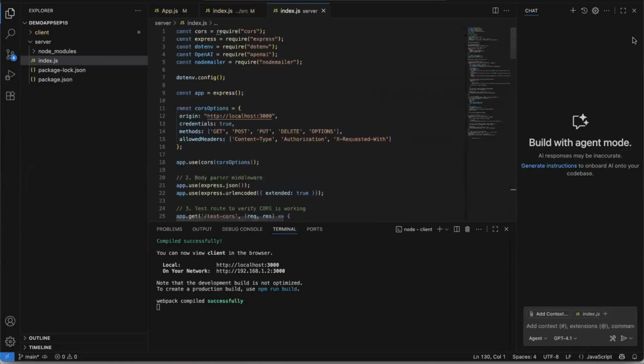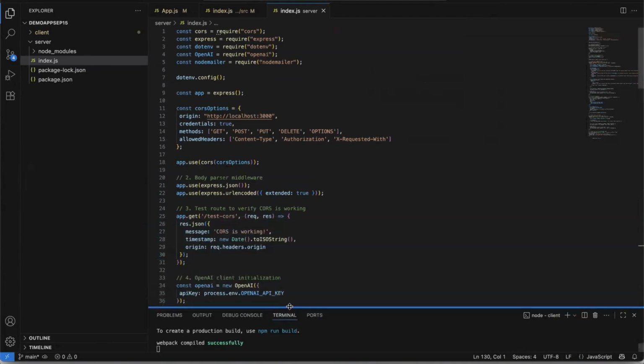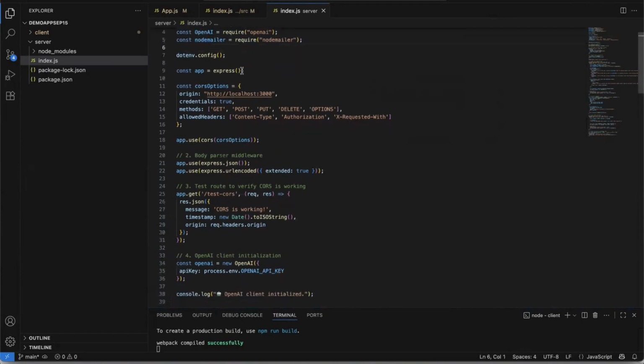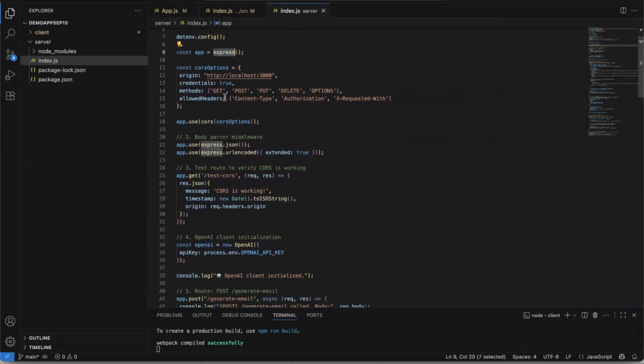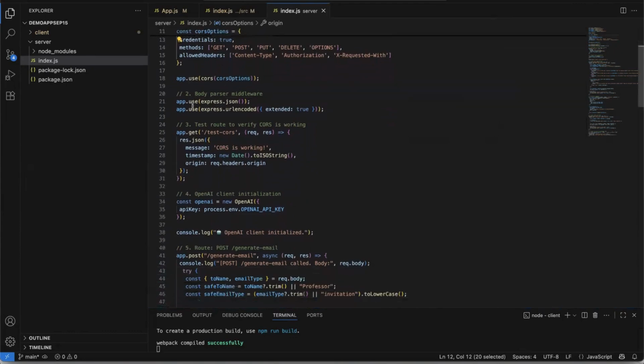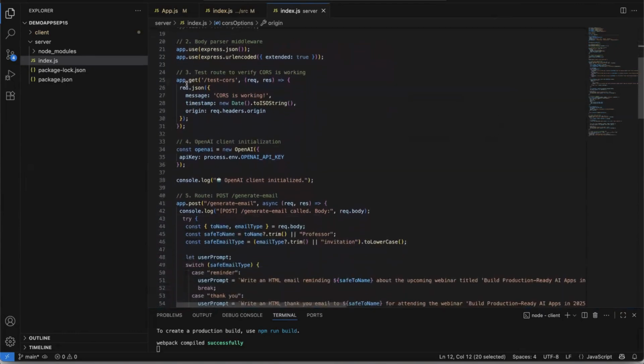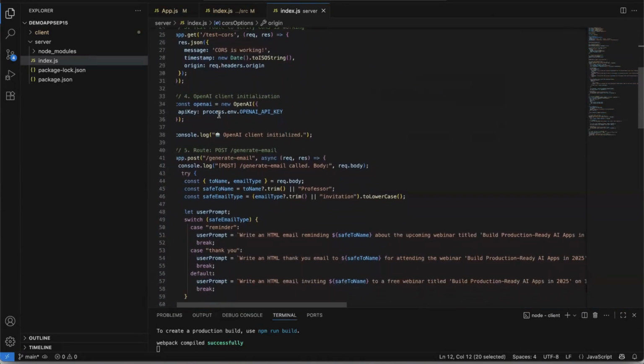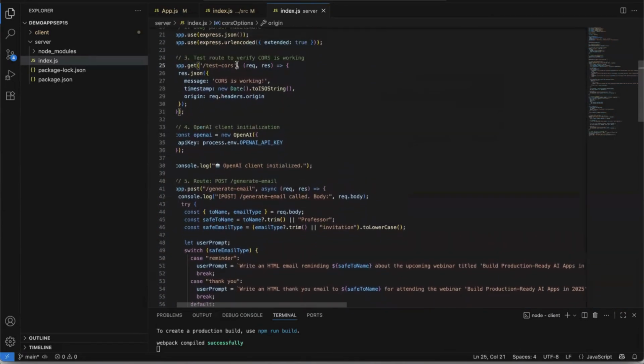Now this code, as you can see, is straightforward. At first we import or include all the requirements, the dependencies, the libraries that we need. Then we initialize Express. Then we add the CORS so that, as I said, the API calls coming in from localhost 3000 aren't blocked by the server. So this is again a safety feature. And then, just to ensure this is working, we have initialized an endpoint with a message that CORS is working.